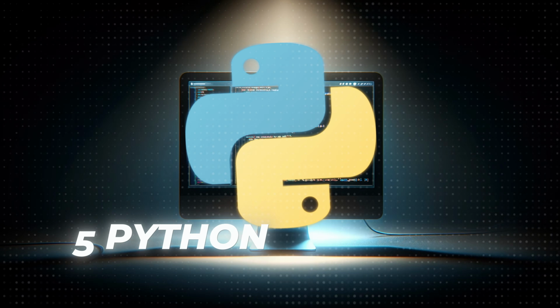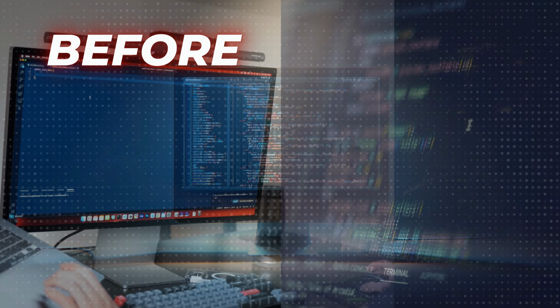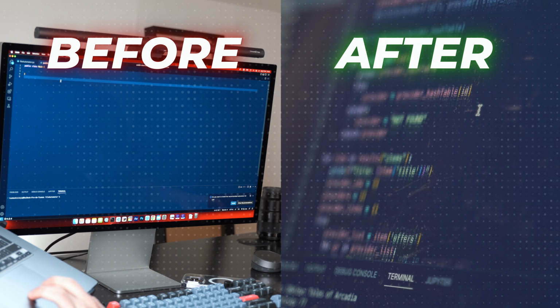If you're a beginner or even an intermediate with Python, then these 5 Python concepts can absolutely take your Python programming to the next level. If you're someone who's taking yourself seriously as a programmer, one thing you should absolutely always be doing is upgrading your knowledge in your chosen programming language.